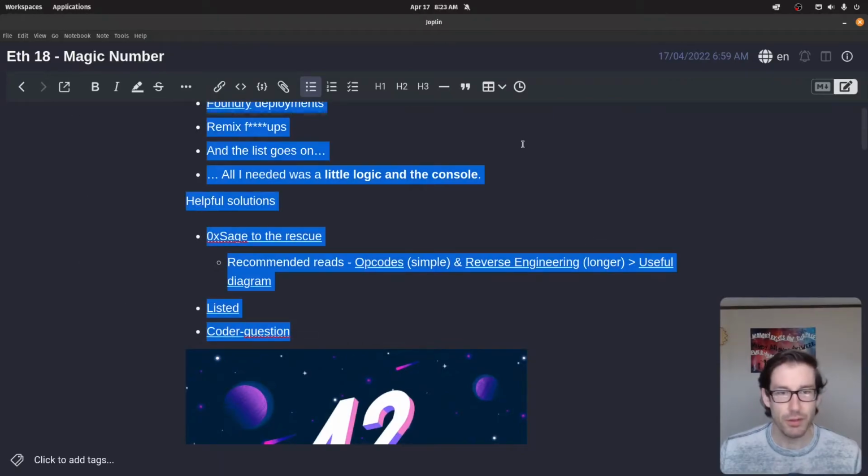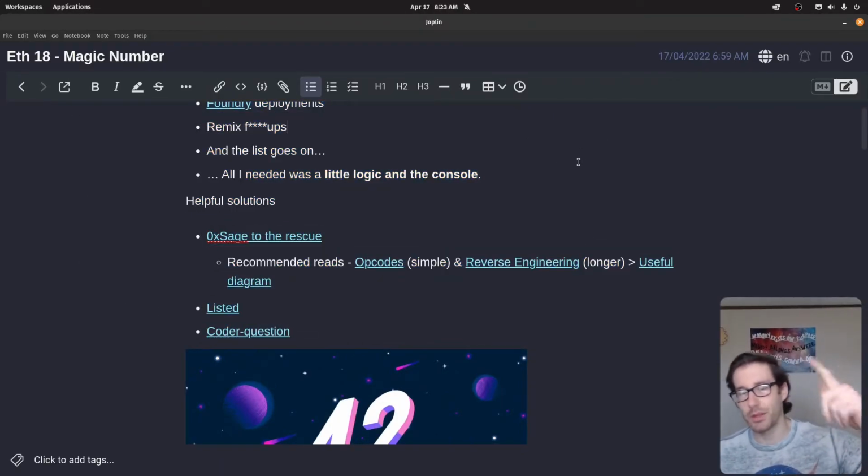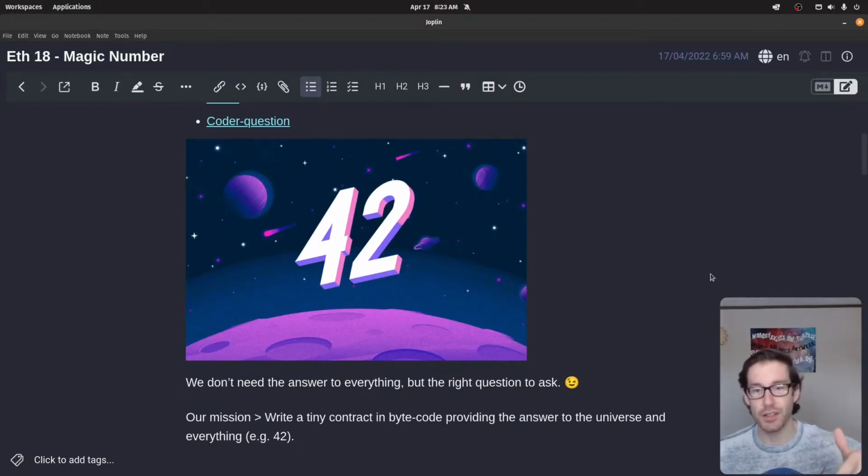All right, so that's the mess ups and the resources that I found useful. The challenge is actually in relation to Hitchhiker's Guide to the Galaxy. If you're a nerd like myself or a big sci-fi fan, if you watched the movies or read the books, you'll know that the answer to everything in the universe and all that stuff is 42.